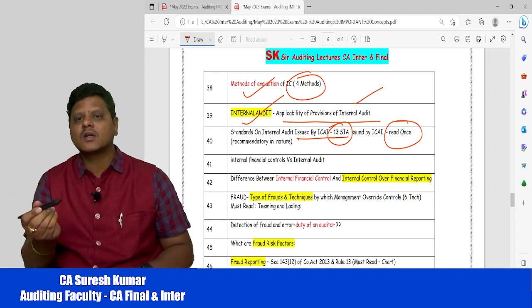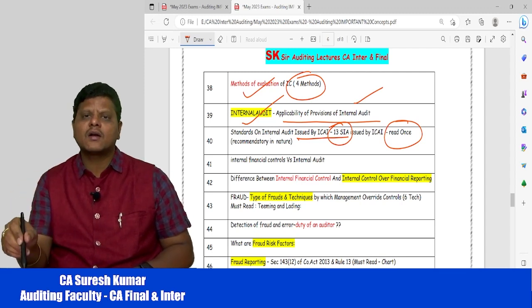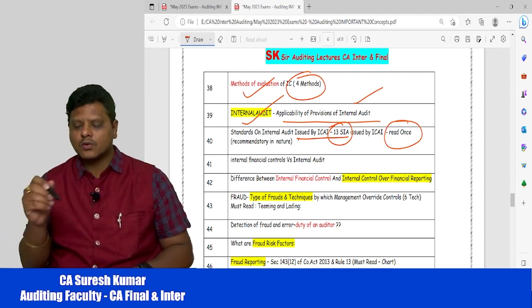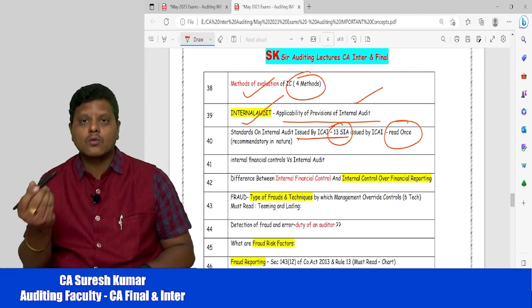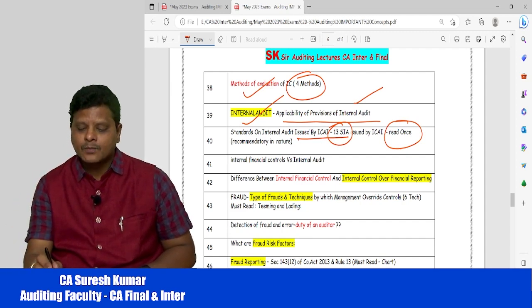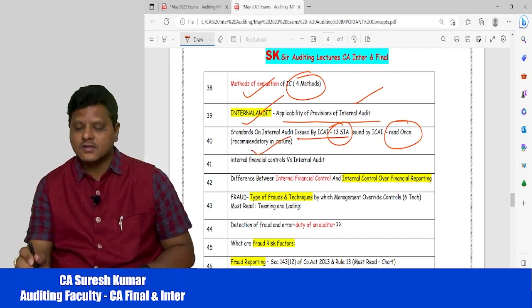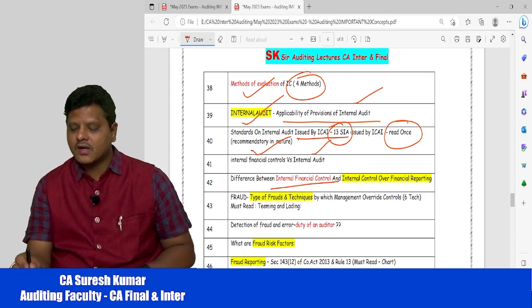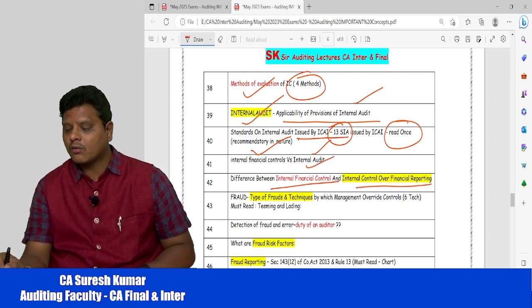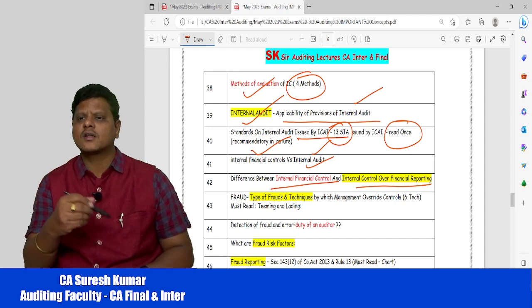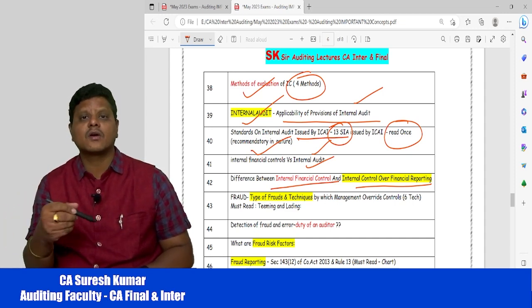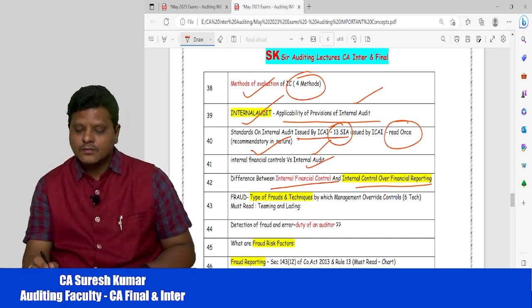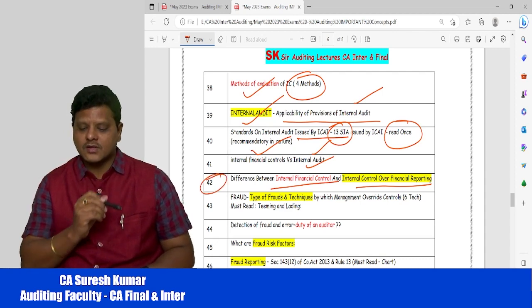Audit documentation is SA 230, but Internal Auditing Standard 230 is not documentation, so that you do not lose the mark if you get a question from this area. Then internal financial controls versus internal audit. Then the difference between internal financial control versus internal control over financial reporting, and audit responsibility versus management responsibility, for which is responsible. So 42 is very important for examination.